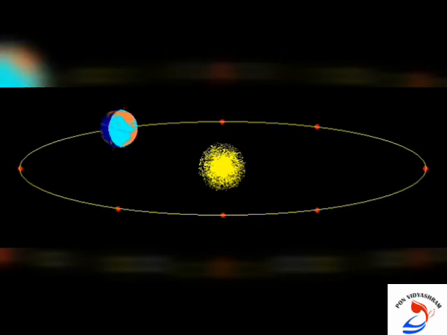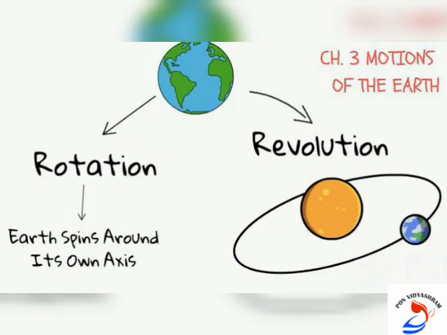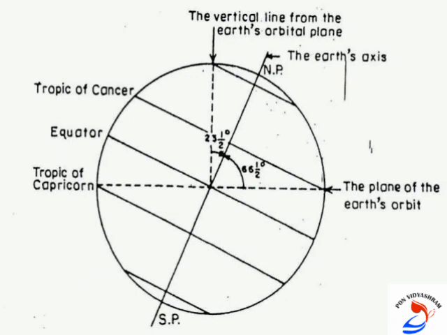Now we will do a small recap of what we had studied in this chapter. In this recap, I will read the definitions from the book. Okay, rotation. What is rotation? Rotation is the movement of the earth on its axis. Revolution. The movement of the earth around the sun in a fixed path or orbit is called revolution. Orbital plane. The axis of the earth at an angle of 66.5 degrees is called the orbital plane.